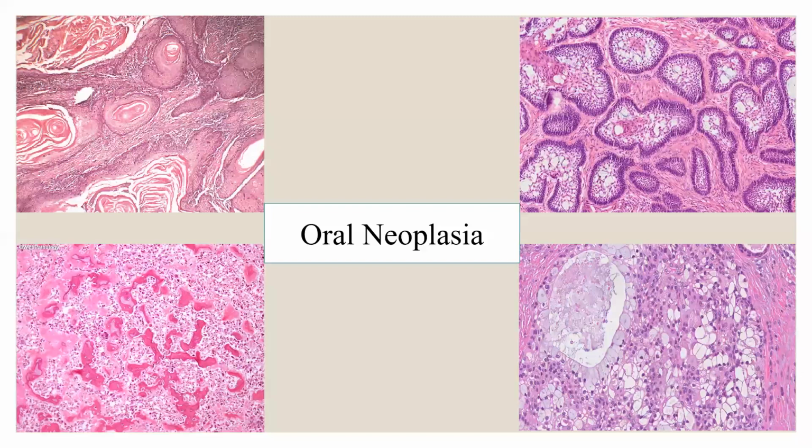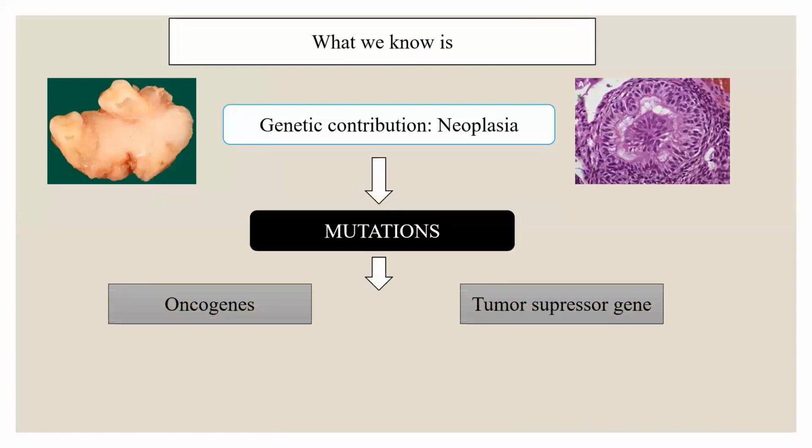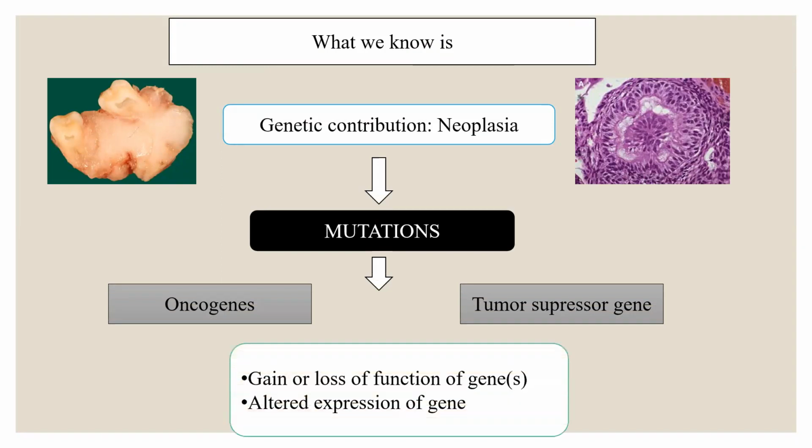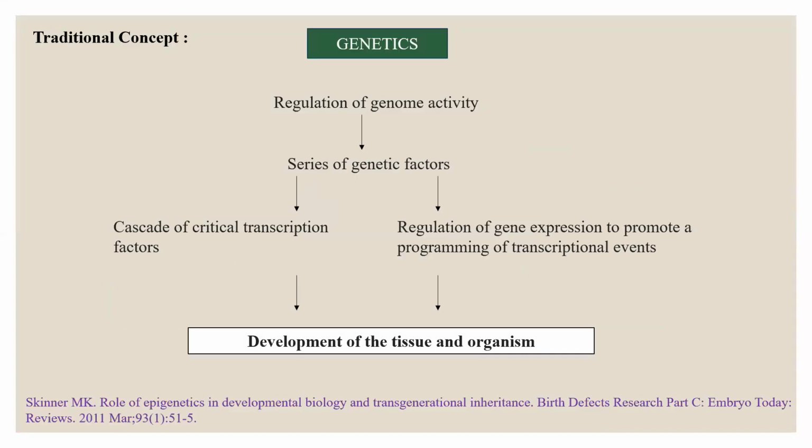Let us understand what the epigenetic mechanism is behind oral neoplasia. What we know as the central tenet is the genetic contribution to neoplasia. By mutations of oncogenes and tumor suppressor genes, there can be gain or loss of function of genes and altered expression of genes, which is the central cause. In genetics, there is regulation of genome activity, a series of genetic factors that cascade critical transcription factors and regulate gene expression to promote the programming of transcriptional events. This all leads to development of the tissue and organism.